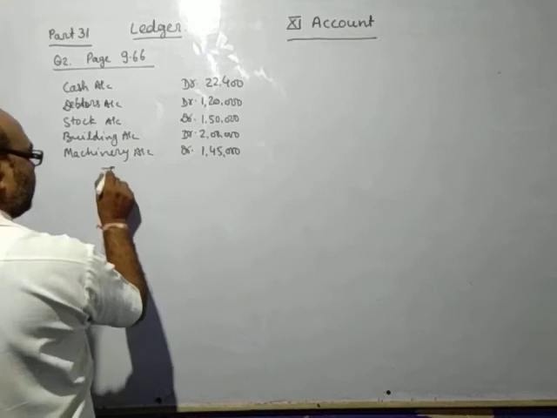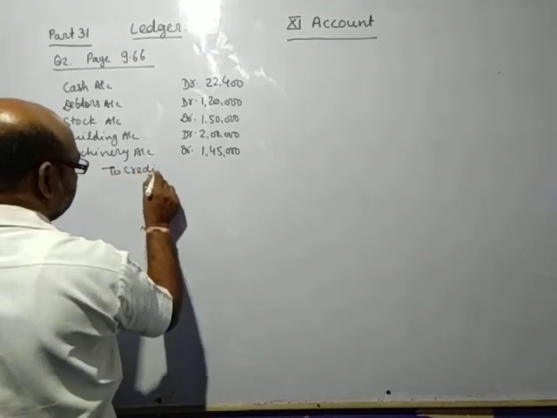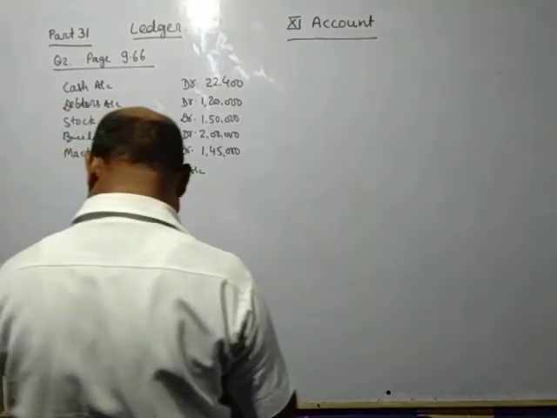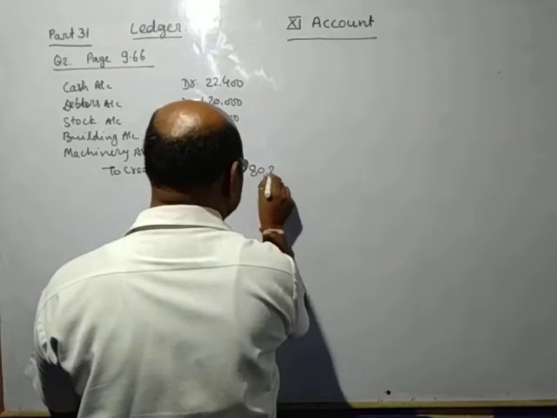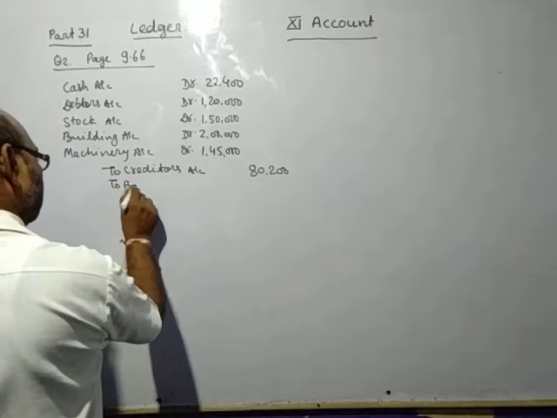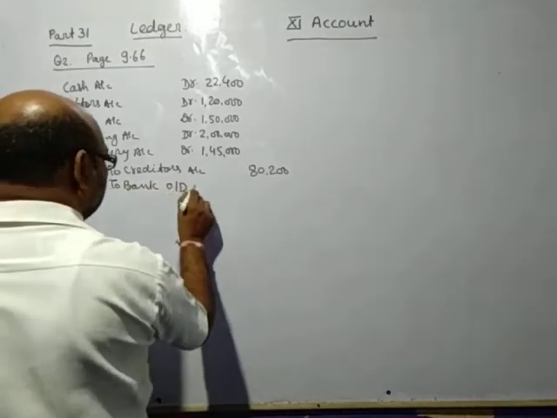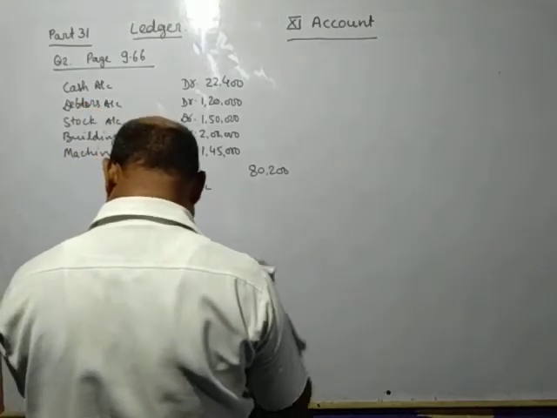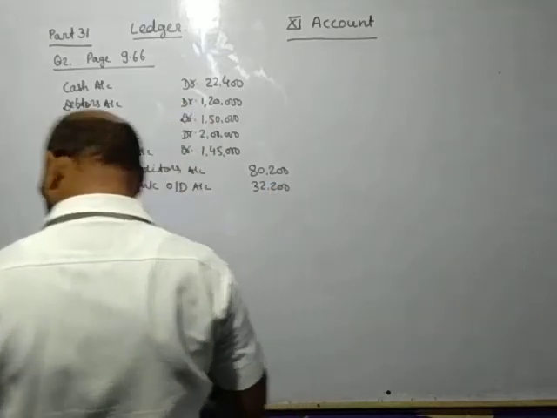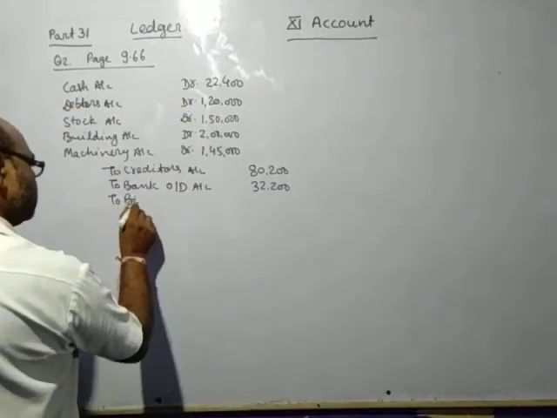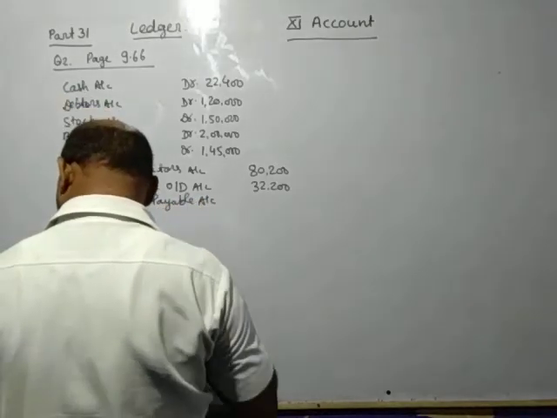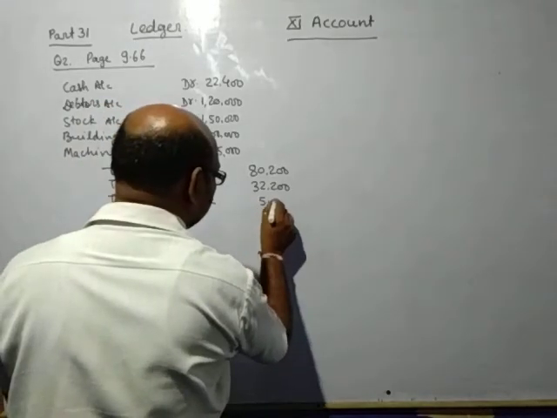Sundry creditors. So to creditors account, the amount of creditors is 80,200, and to bank overdraft account, the bank overdraft given is 32,200, and to bills payable account, bills payable is 5,000.